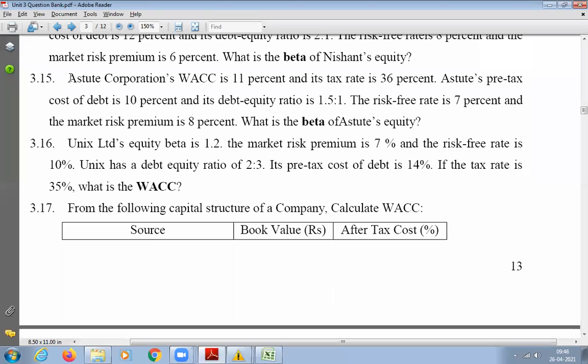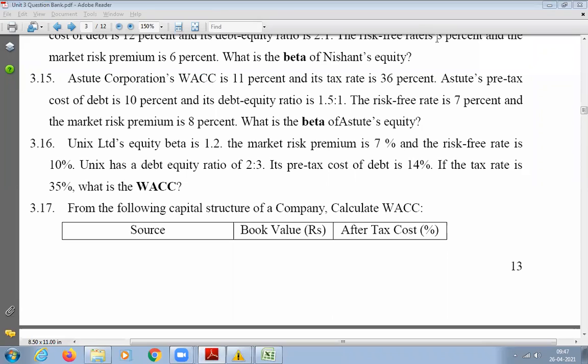Issued corporation WACC is 11% and its tax rate is 36%. Issued pre-tax cost of debt is 10%. Naushir, what is WACC? Anyone? So weighted average cost of capital. You please read it as weighted average cost of capital. Don't read it as WACC. Okay, sir. Acute Corporation's weighted average cost of capital is 11% and its tax rate is 36%.